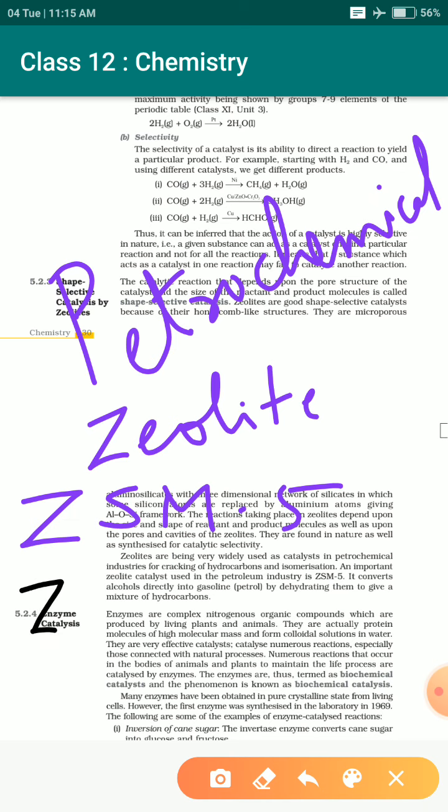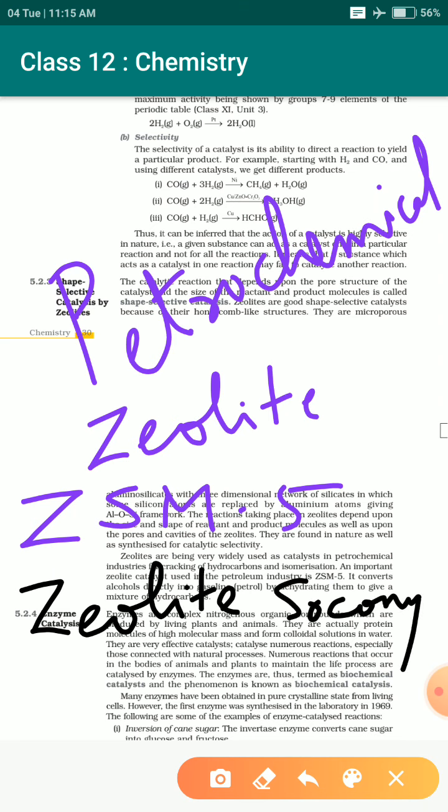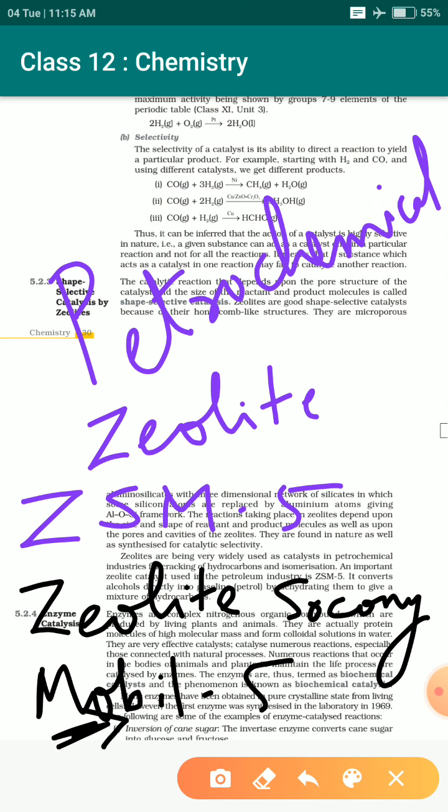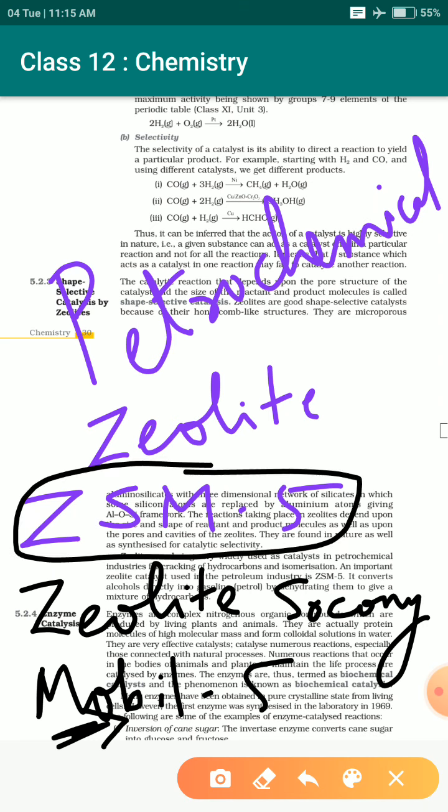Still, if you want it, the full form is Zeolite Socony Mobile 5. Mobile is a petroleum company, and they were the discoverers of this zeolite, so they named it Zeolite Socony Mobile, or ZSM5.